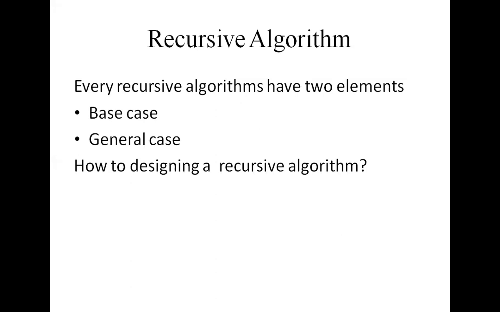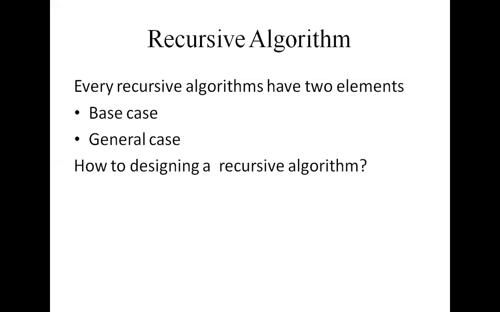Next is the general case. Here each call reduces the size of the problem. The rest of the function is known as the general case. For better understanding, I will explain with an example. The base case will solve the problem. In the general case, it reduces the size of the problem.